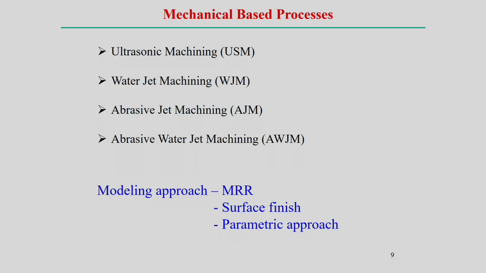So, in most cases the parametric approach means we know the individual role of the parameters in the process, and we try to correlate them with a statistical relation, by assuming a certain relation in terms of a geometric curve, and then finding the coefficients of this relation.